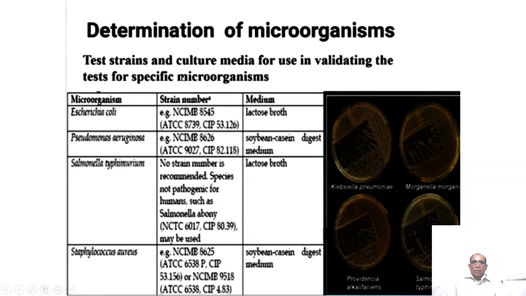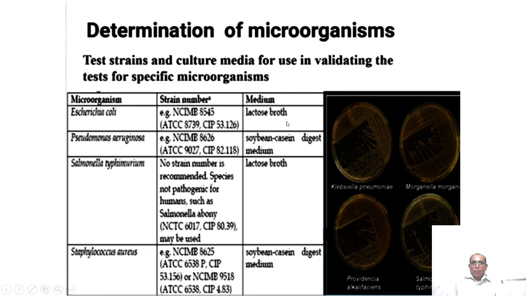The test microorganisms are E. coli, Pseudomonas, Salmonella typhi, Salmonella, and Staphylococcus aureus. So they are the specific strains. Only this type of strain is harmful. For example, NCLMV 8545.